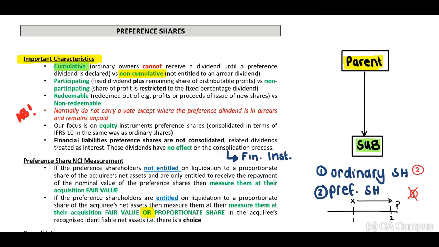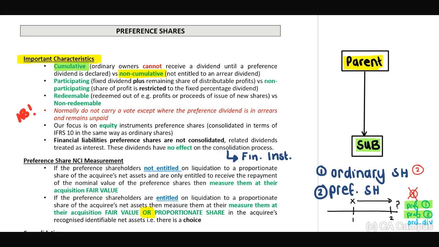No. We will first have to declare to our preference shareholders relating to year 1 profits, and then to our preference shareholders relating to year 2 profits, and then only in year 2 may our ordinary shareholders receive a dividend. Therefore, we will first have to declare the dividends to our cumulative preference shareholders before our ordinary shareholders will be able to receive a dividend.